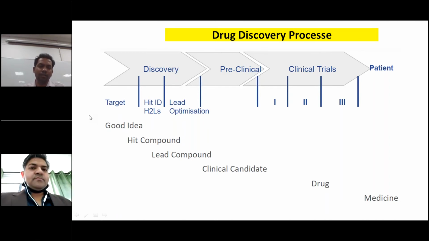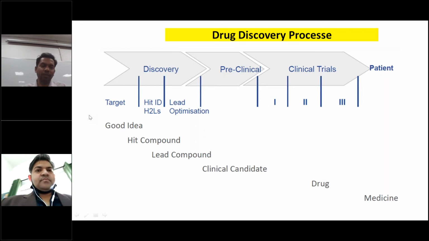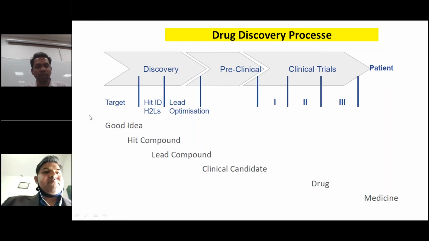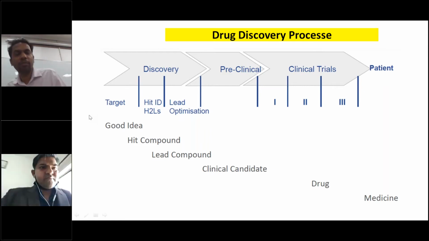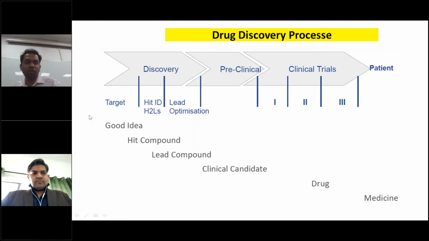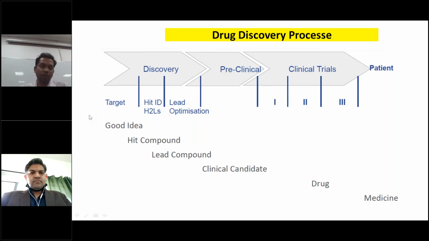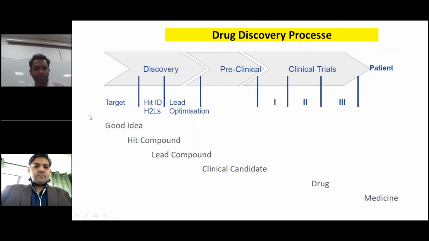How it starts. The start is the different target, whether it's an enzyme or protein or any target you select, and you have to generate new ideas by computational methods or by taking a natural product as a core moiety. Then you go on to testing to find the hit compounds. After getting the hit compounds, you have to optimize the lead to get the lead compounds.